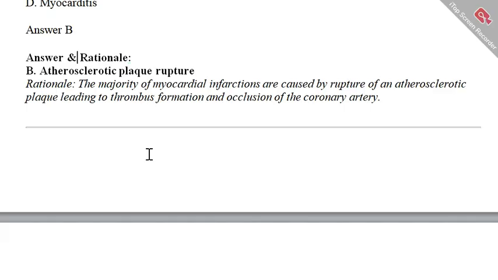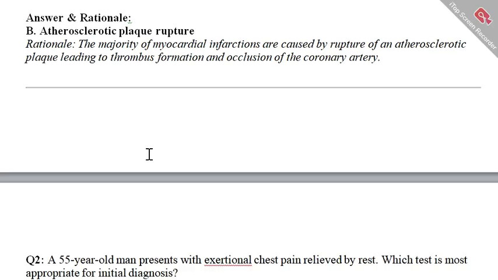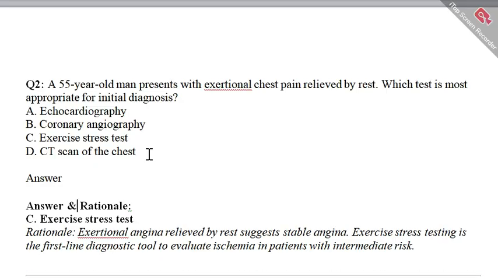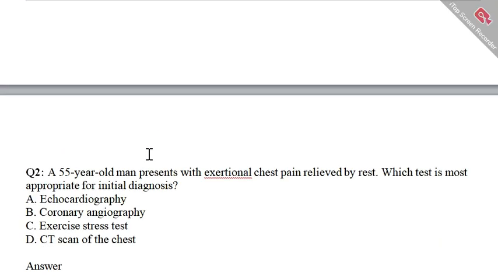Let's move to the second question of this most important vlog, which is question number 2. A 55-year-old man presents with exertional chest pain relieved by rest. Which test is most appropriate for initial diagnosis?